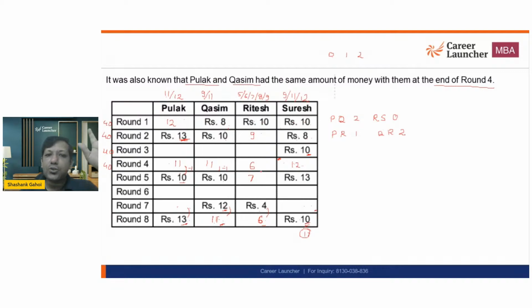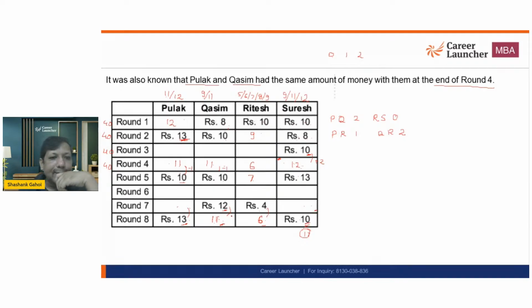Now who's playing against whom? I don't know. But 11 to 10, 1 rupee loss, 11 to 10, 1 rupee loss. So 2 people are losing, which means 2 people will be winning. So 1 rupee winning, 1 rupee winning. Now here to here, it is a winning of 2 rupees. Okay, and this is what we have concluded so far.